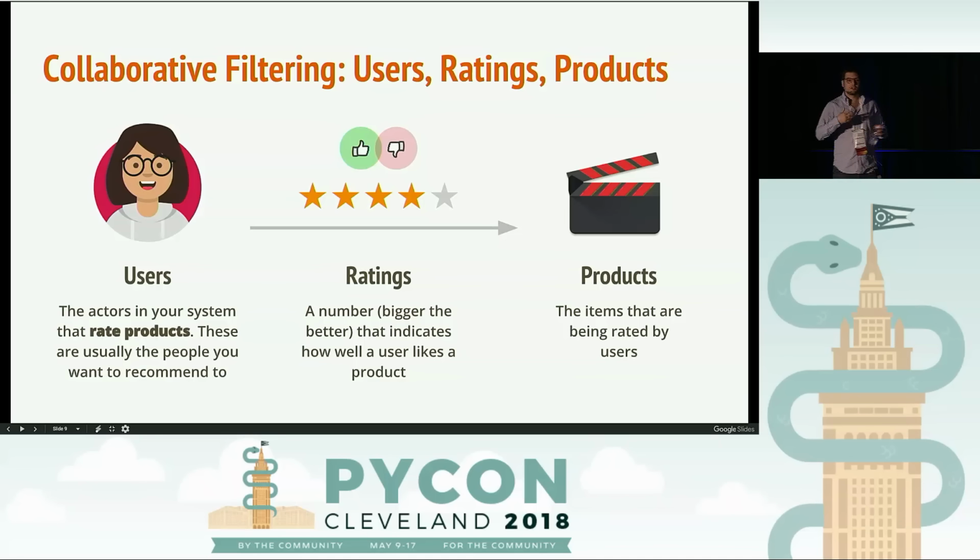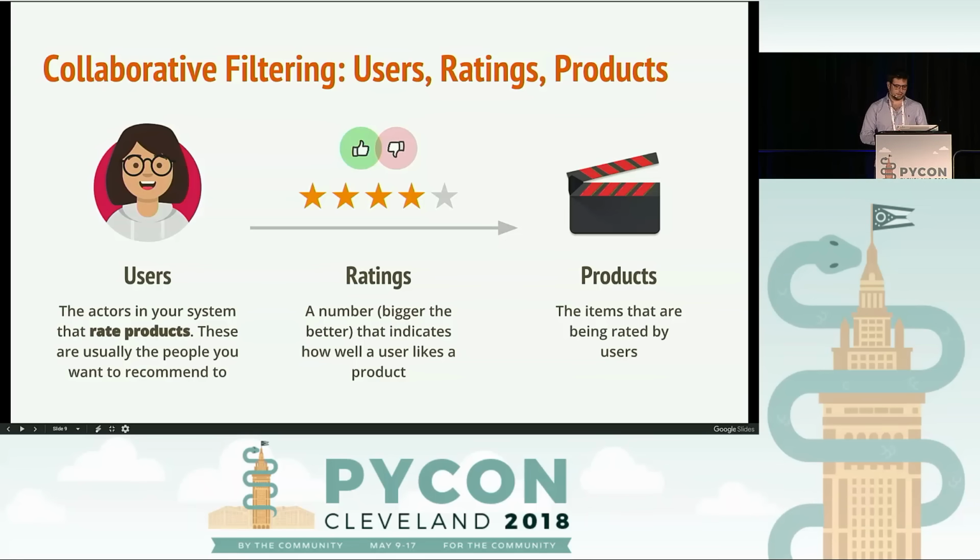And this number can be as granular as saying 4 out of 5, or it can be as simple as saying thumbs up or thumbs down, right? It's up to you as a developer. Now, for the simplicity of these slides, I'm only going to be focusing on movies as products. So from now on, we're only going to be speaking about movies. But remember, products can be whatever you want. And so let's try and answer this question.